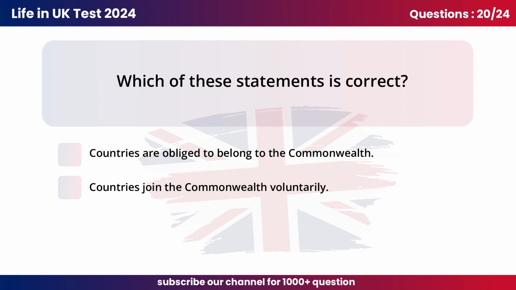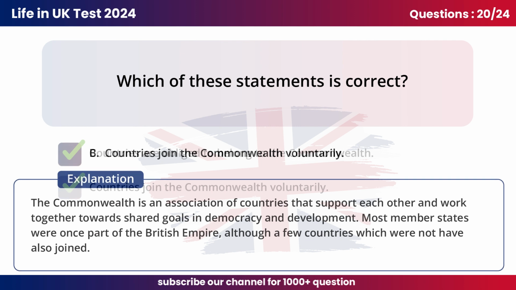Question 20. Which of these statements is correct? B. Countries join the Commonwealth voluntarily. The Commonwealth is an association of countries that support each other and work together towards shared goals in democracy and development. Most member states were once part of the British Empire, although a few countries which were not have also joined.